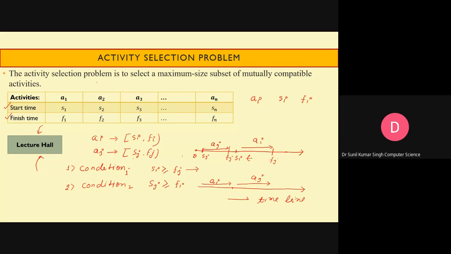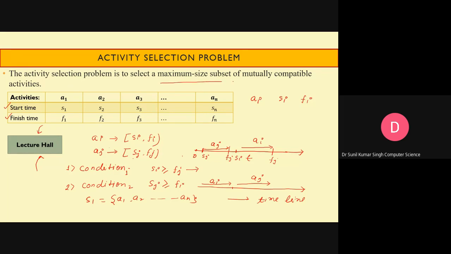The activity selection problem is to select a maximum size subset of mutually compatible activities. The set indicates the set of activities like A1, A2, and so on.